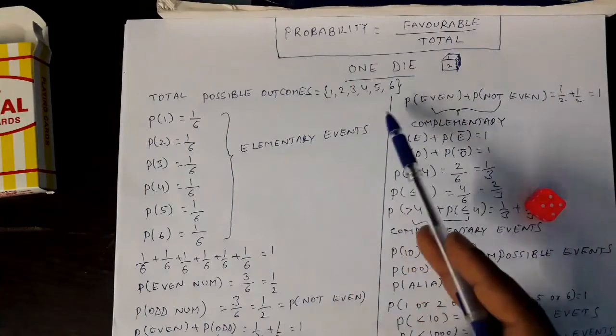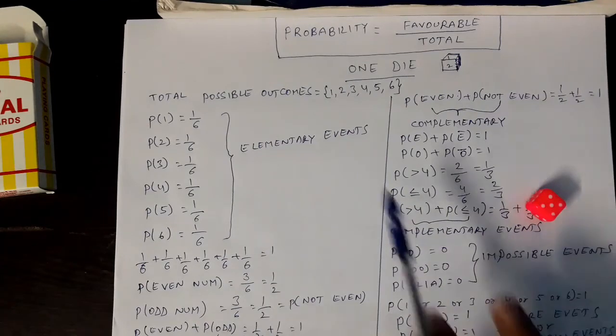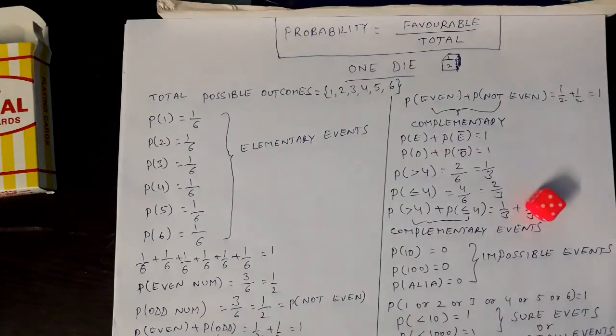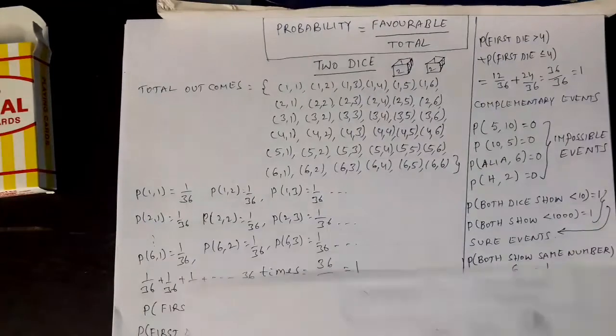Yes, less than 10. So all 6 are satisfying, 6 by 6. So 6 by 6 is one sure event. In the same way, less than 1000. Yes, obviously all these are less than 1000. So definitely you will get a number which is less than 1000. So this event is also a sure event or certain event. So probability of getting this event is 1. That's what we have seen.